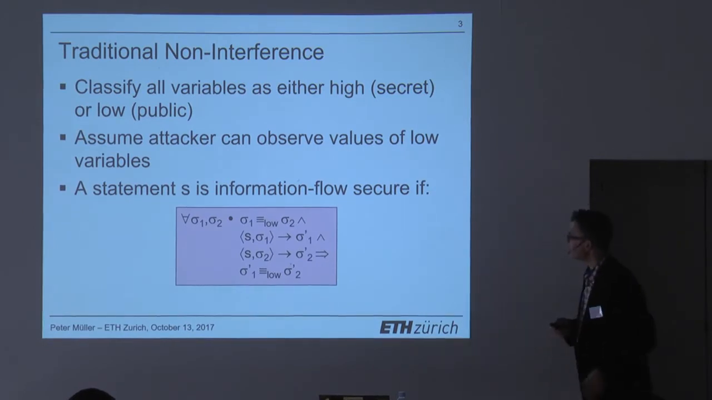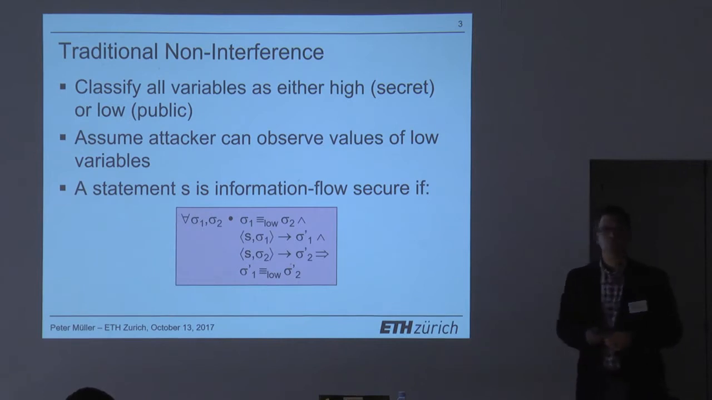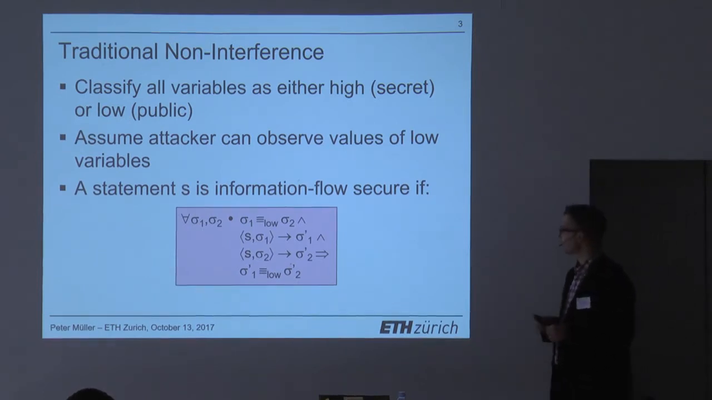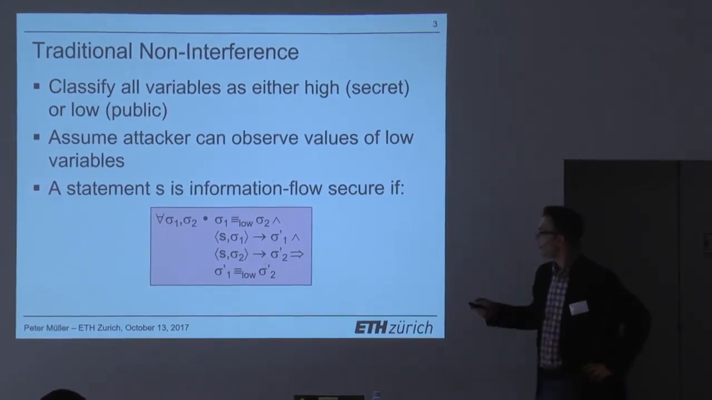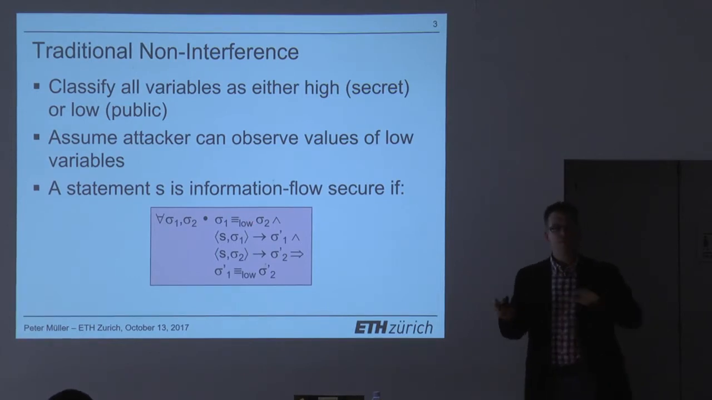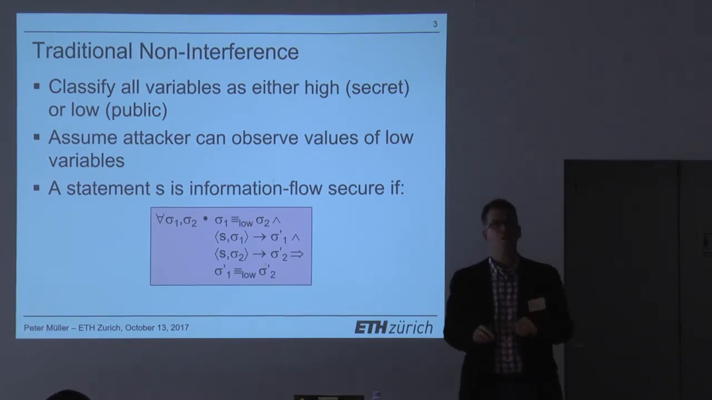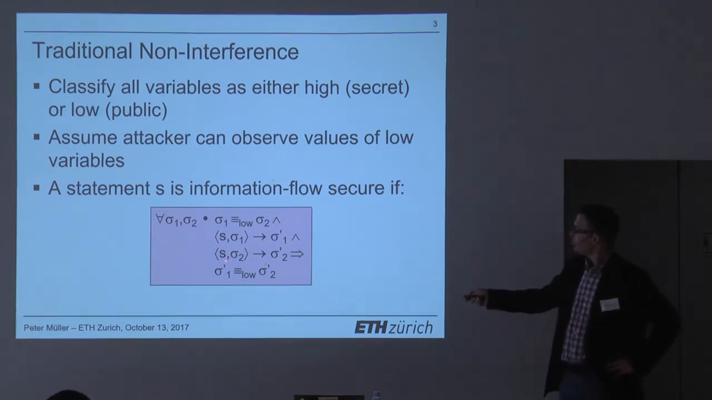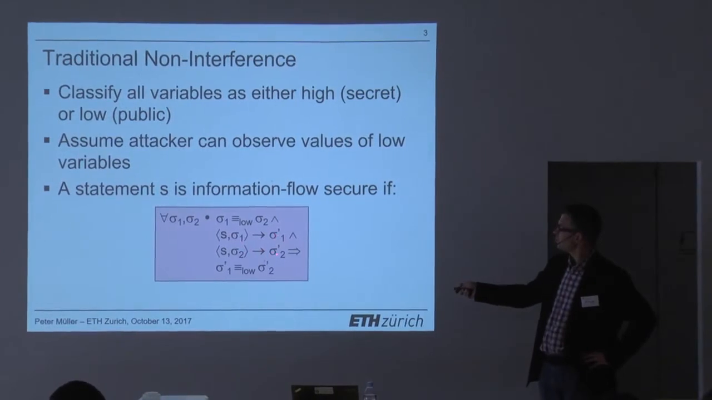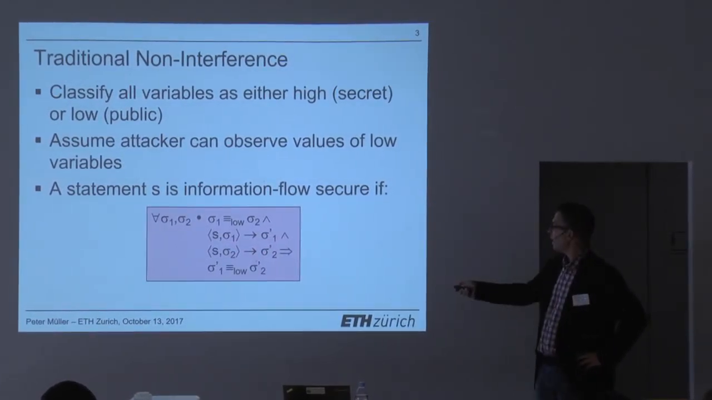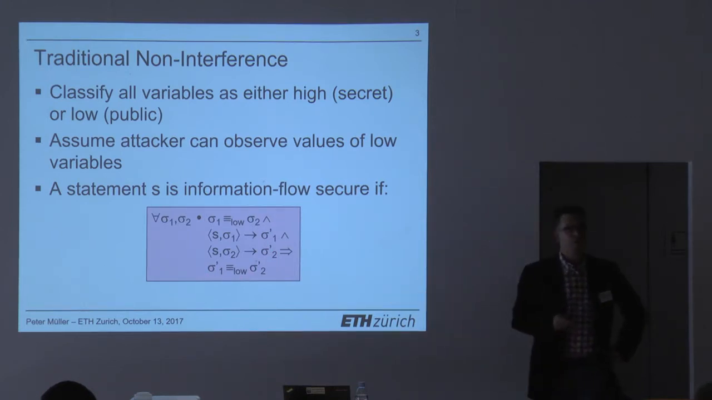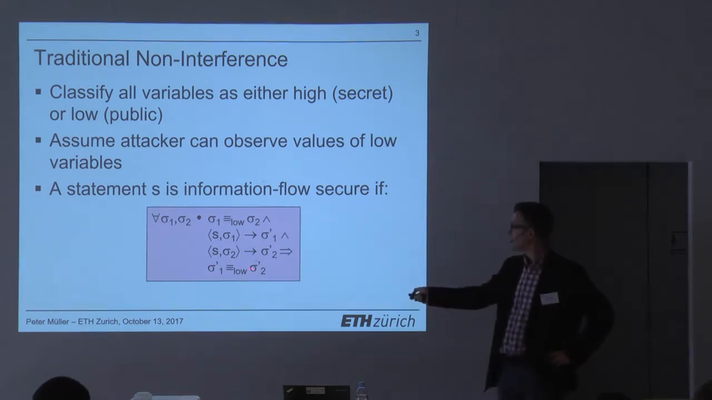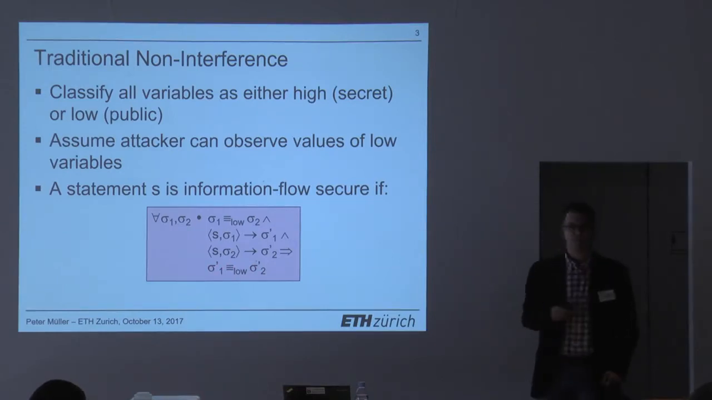More formally, if you have a statement S, you can prove that it is information flow secure by showing this noninterference property. If you have two starting states, sigma 1 and sigma 2, and they agree on all the low variables, so they have different secrets, maybe different passwords, but all the low variables are the same, then you can run the same statement twice from these two starting states, and that takes you to two different, or possibly the same, final states. Then you would like to show that the final states again agree on the low variables. The idea is that the attacker can observe those low variables, and it should not see a difference between these two program runs that only differed in the secret.